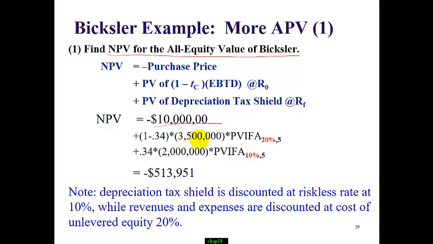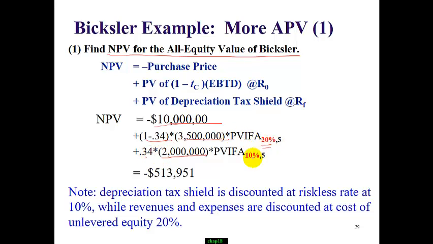Sales revenue minus expenses is $3.5 million, so this amount we have to pay tax. Then we have $2 million depreciation every single year. So we multiply by 34% to get the depreciation tax shield.